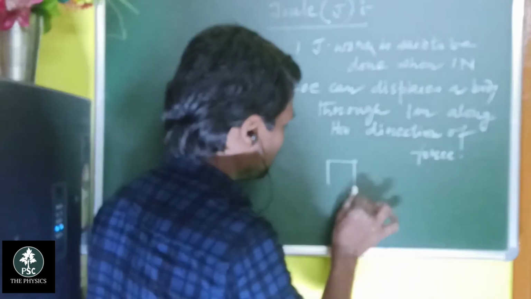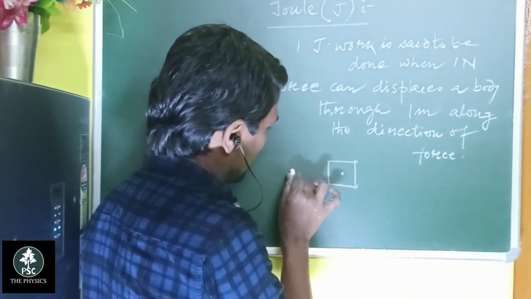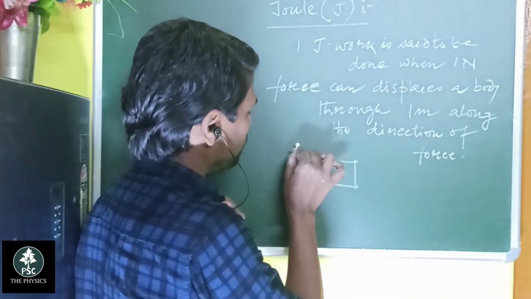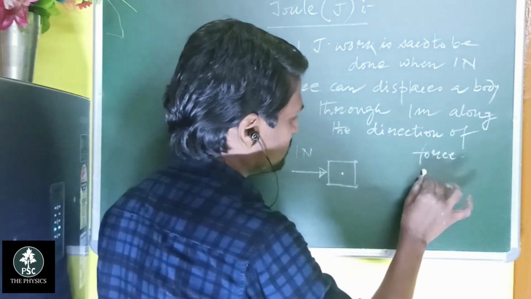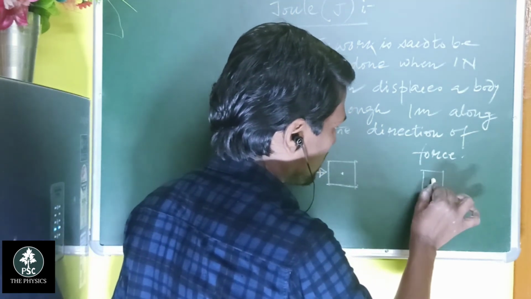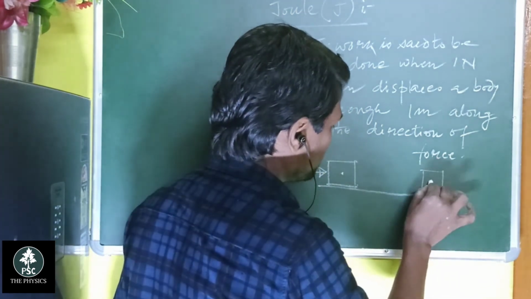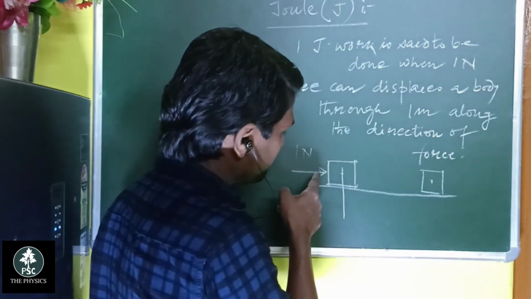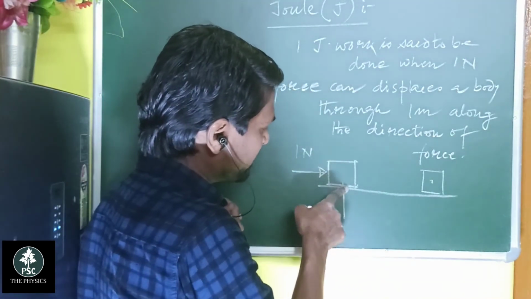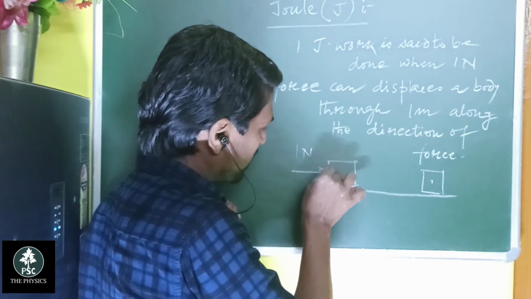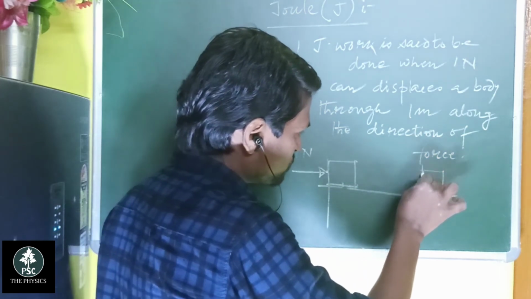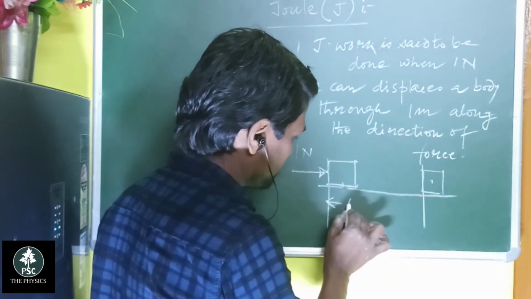Suppose there is a body, and you apply a force of 1 Newton and displace the body through 1 meter. This is the point of application of force, and this is 1 meter.